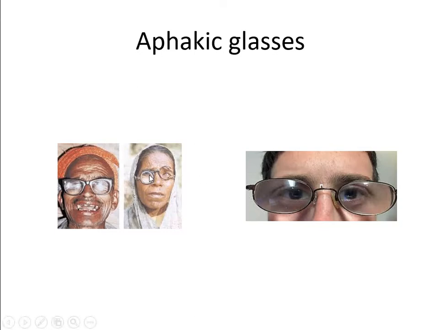So this woman is having unilateral aphakia, and the optician didn't keep the balance glass here. Thin glass, if you put, there will be tilting of the spectacle. So whenever you prescribe aphakic glass for unilateral aphakia, you should ask the optician to keep the balance in the normal eye. Same weight lens you have to put, and it should be ground glass. Patient should not see from that light.